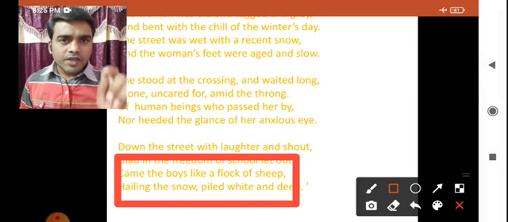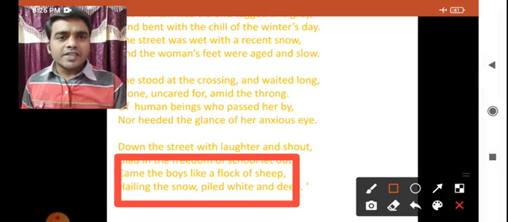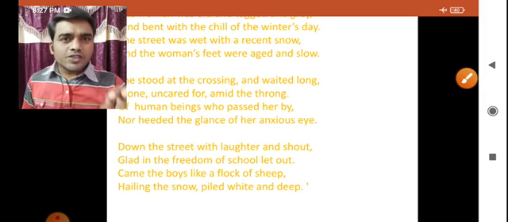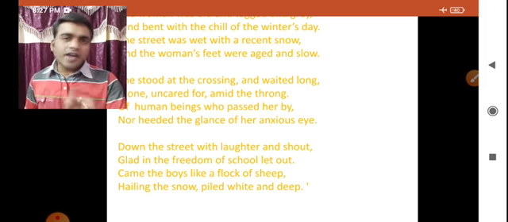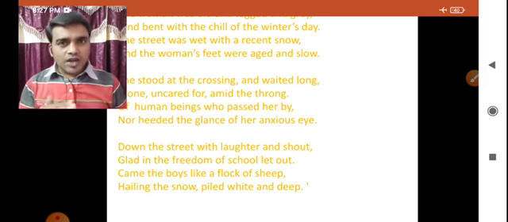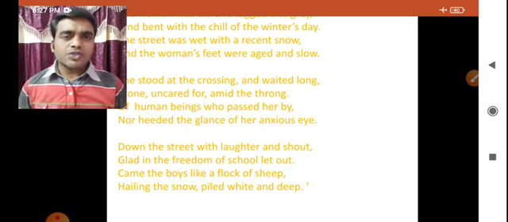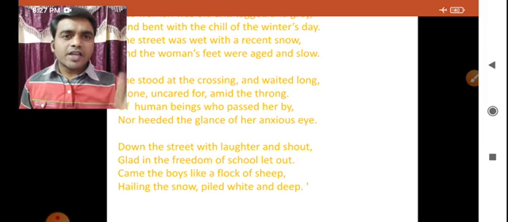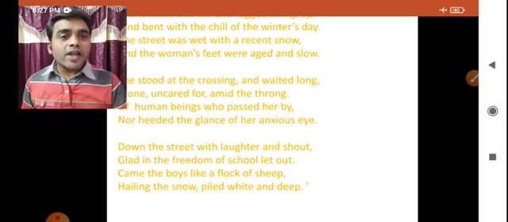Write down, children. Write down simile. Simile means the comparison between two distinct things. And simile is usually identified with the words like, as, and so. We had this figure of speech class earlier. I hope that you can identify the figure of speech of these lines. Came the boys like a flock of sheep, hailing the snow, filled the white and deep.